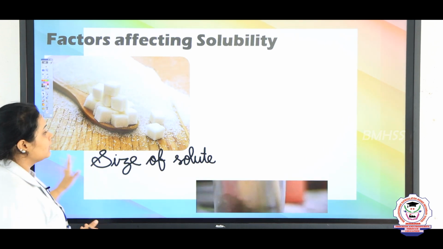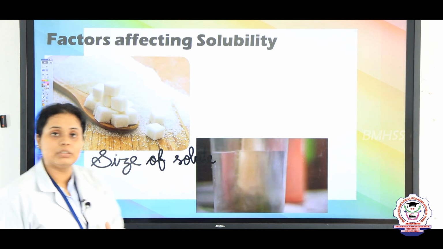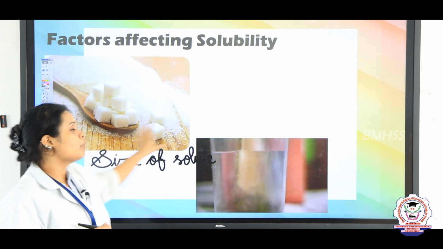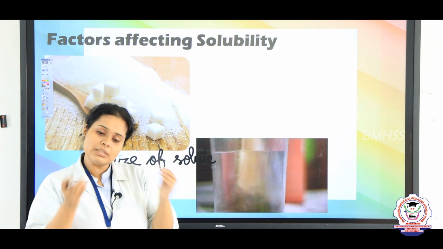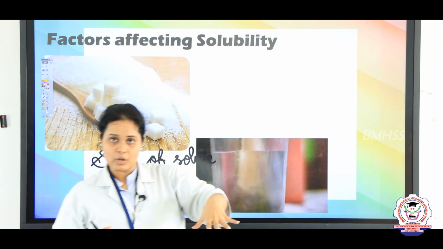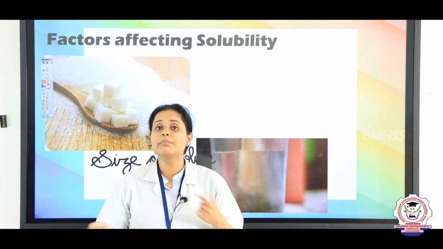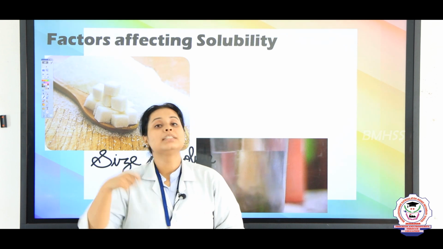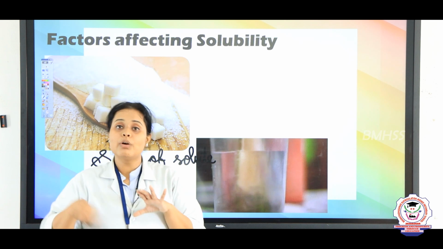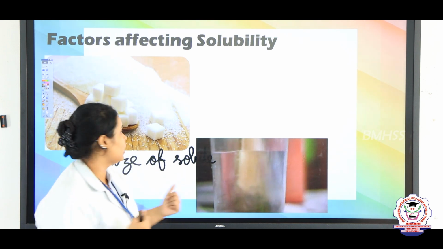Same way, there is another factor and it is agitation. What is it? Agitation means stirring. So for example, now I have taken a small size of my solute. Now this small size I added in 2 beakers. In one beaker I just put that small solid, and in another one I add it and start mixing it. Which one will get mixed faster children? Yes, the second one will mix faster because you are stirring it. So stirring will increase the rate of becoming a solution.